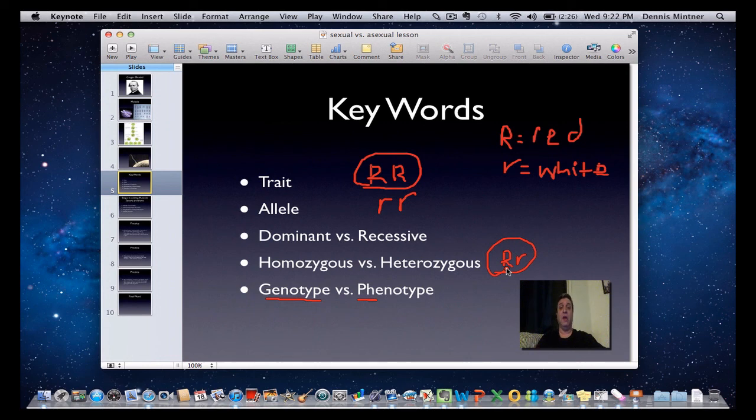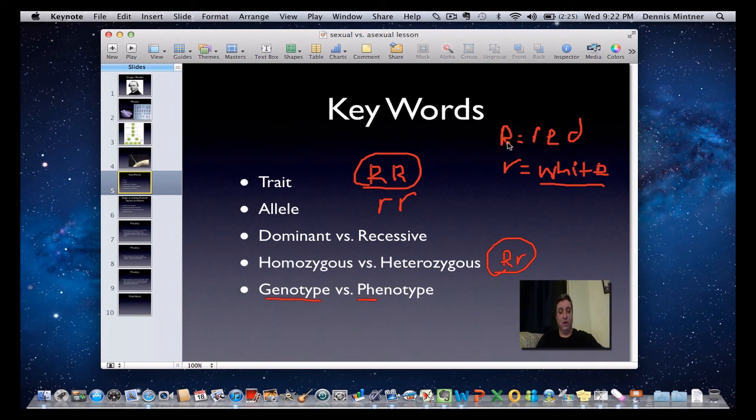Phenotype is what it looks like. The genotype is the letters. Little r would be a genotype that represents the phenotype of white. Okay? So our trait is coat color. The alleles would be red and white. Red is dominant over white because when they're together, red is all that shows up. Homozygous is when the two alleles are the same. Heterozygous is when they're different. And then genotype is the letters, and the phenotype is what you actually see.